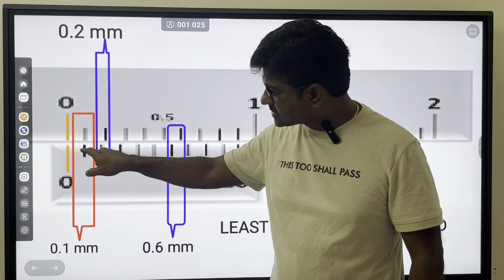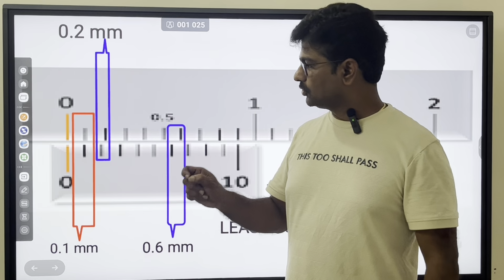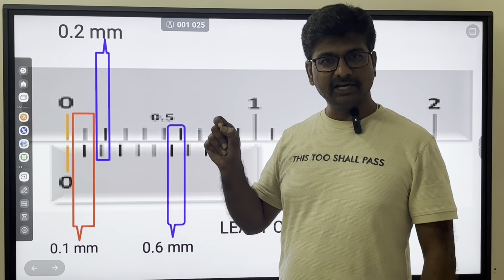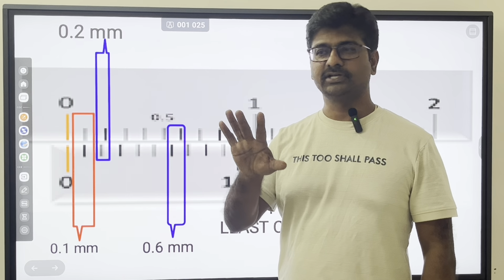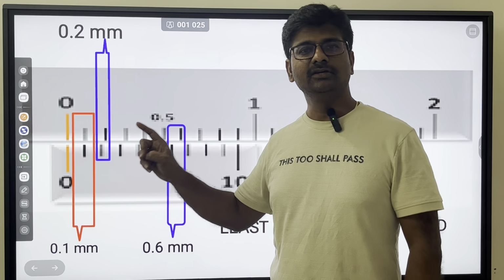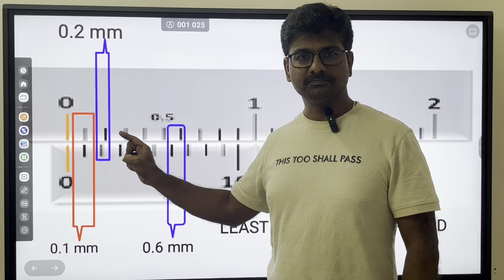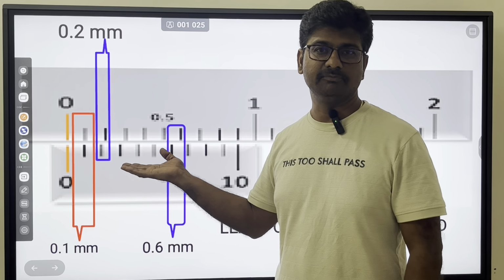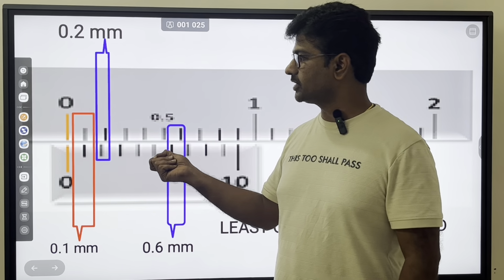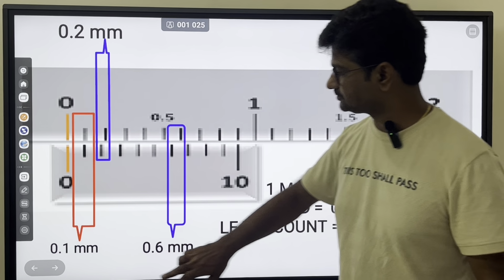So what is the difference? The smallest difference you are able to find is 0.1 mm. So you can measure accurately down to a level of 0.1 mm. If it is 0.05, we cannot measure that using these vernier calipers. The least that I can measure accurately is 0.1 mm. Therefore, how is it 0.1 mm? We see.